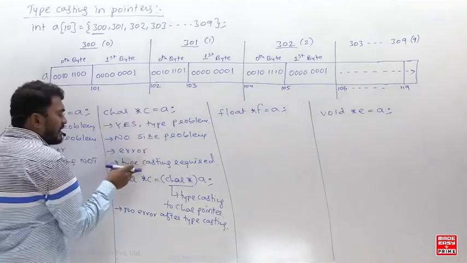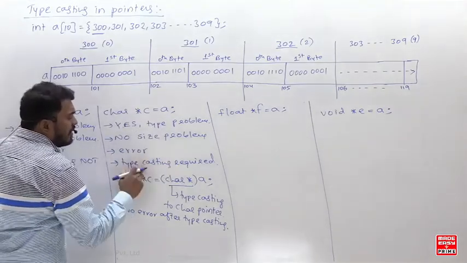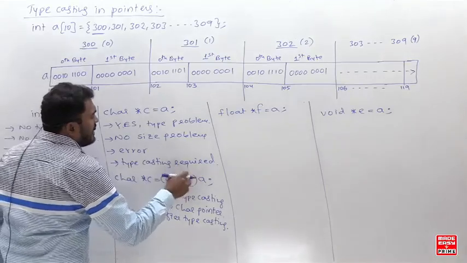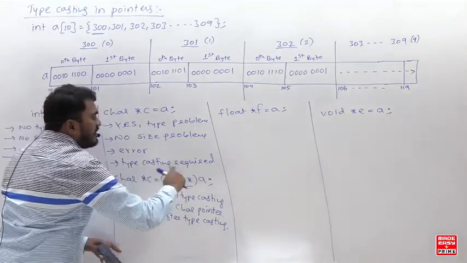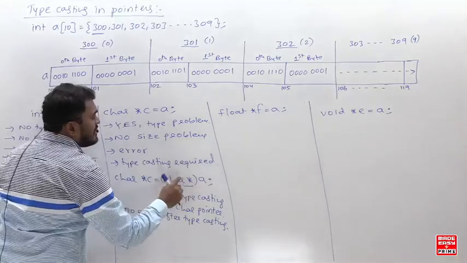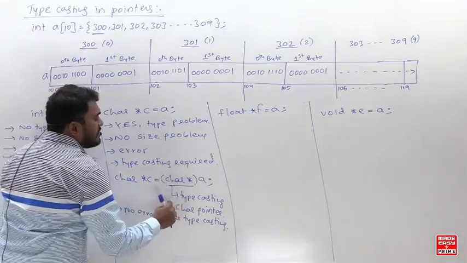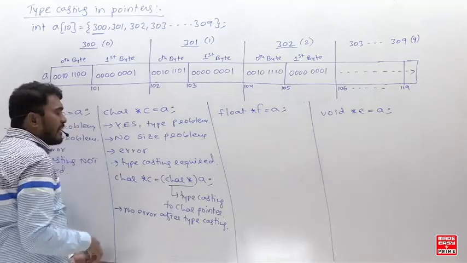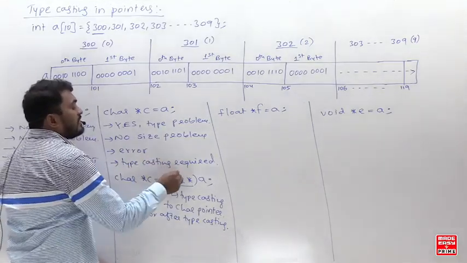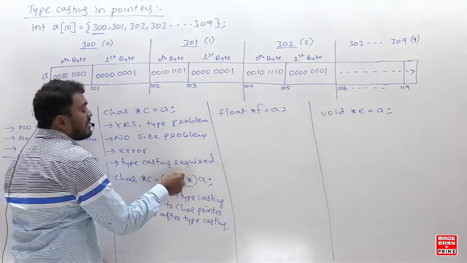How you are going to do typecasting? Look at here. So char star c equal to (char star). You need to write the bracket here and write char star. If I write like that, that is called as what? Typecasting to character pointer. When you typecast into a character pointer, it is temporarily treated as what?